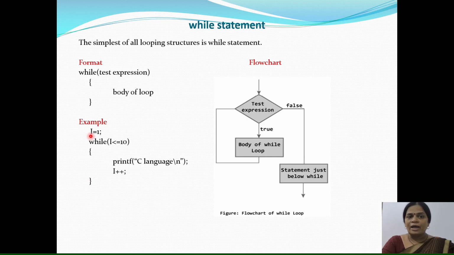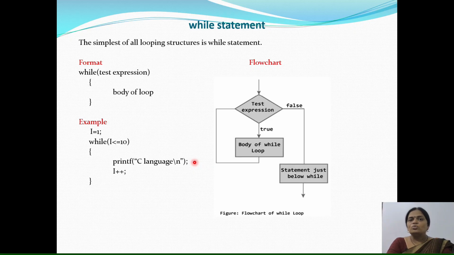For values of i, firstly i is 1, then for i is equal to 2, this will be repeated. i equals to 3, 4, 5, 6, 7, 8, 9 and 10. So that means 10 times this block will be executed, and therefore 10 times this C language message will be displayed. So this is how the while statement will work in this example. So with this example, message C language will be displayed for 10 times. So this is about the format or syntax of the while statement and simple one example.